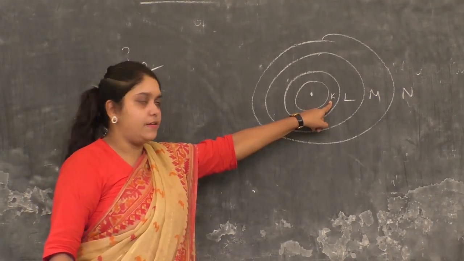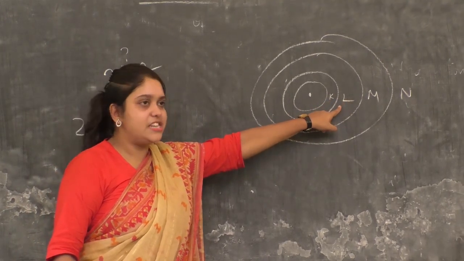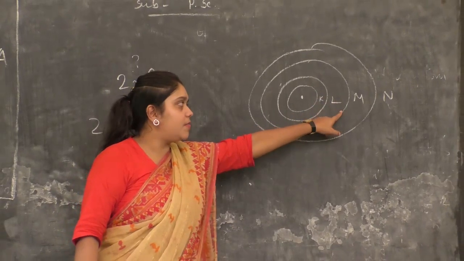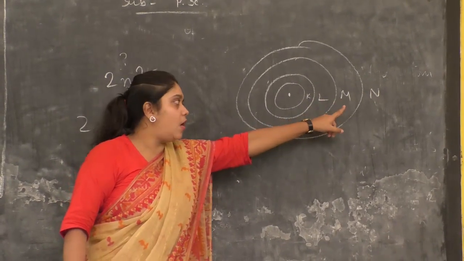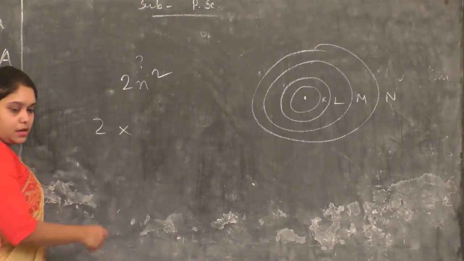What is the number for K shell? 1. The ordinal number for L shell is 2. The ordinal number for M shell is 3. The ordinal number for N shell is 4, and so on.